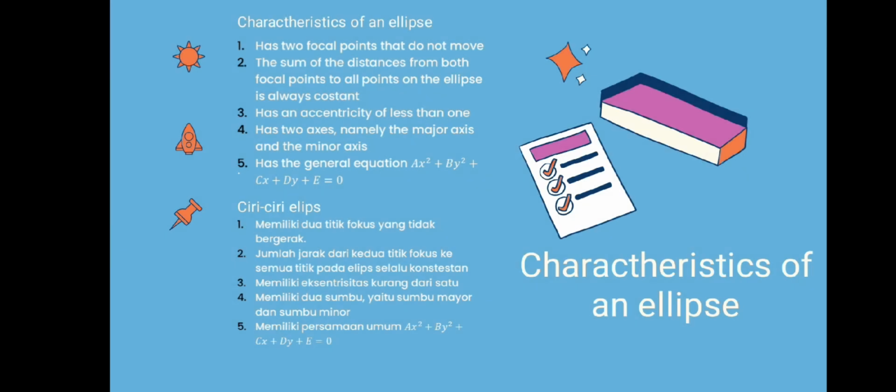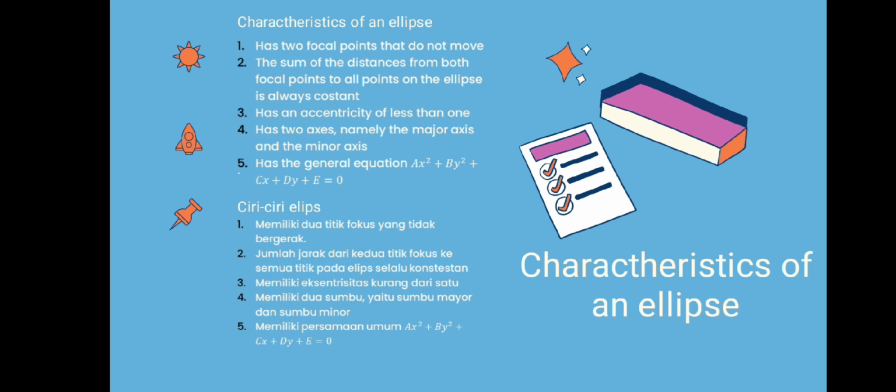Okay, the next material is characteristics of an ellipse. There are several characteristics possessed by an ellipse. The first is it has two focal points that do not move. So the sum of the distances from both focal points to all points on the ellipse is always constant.